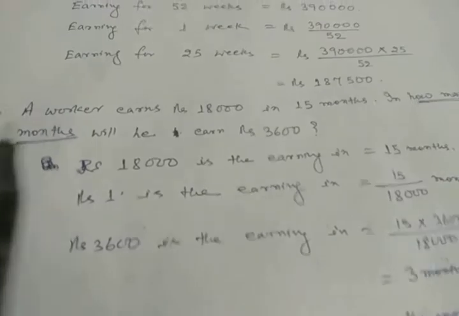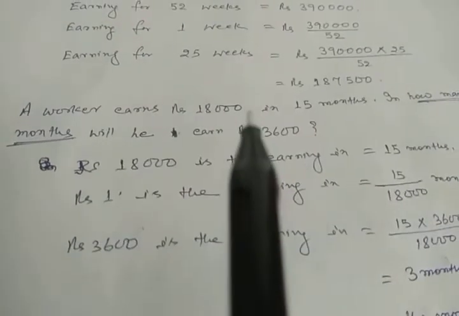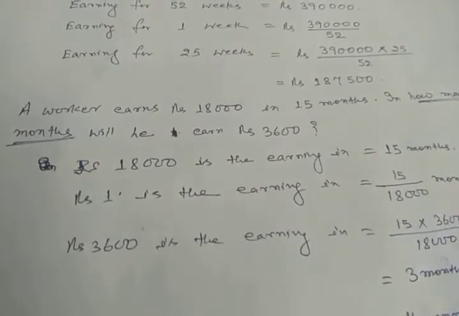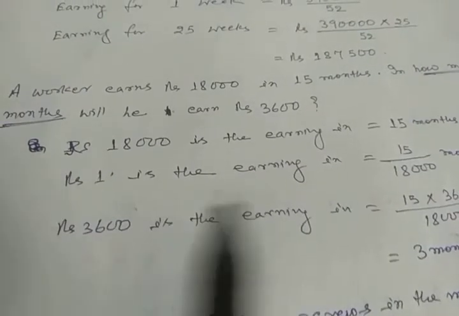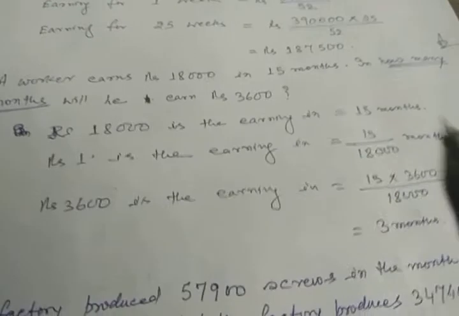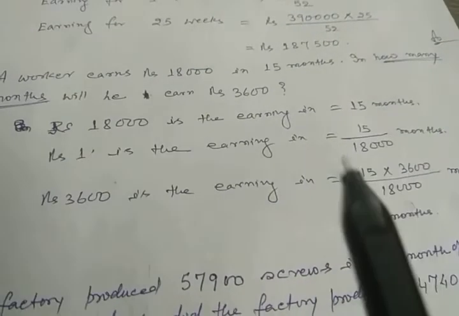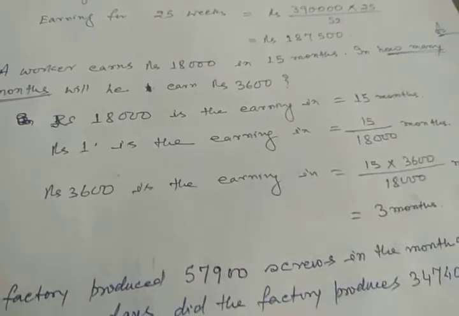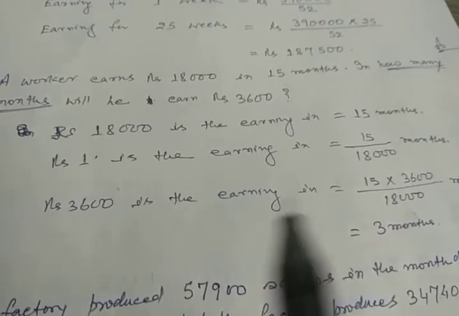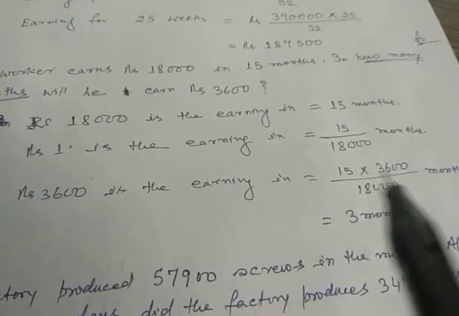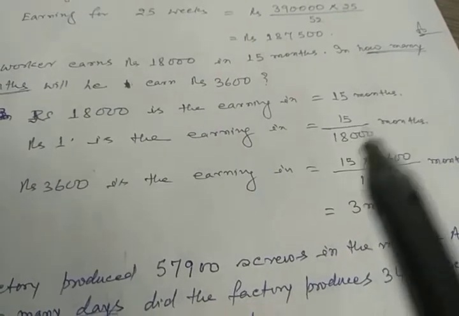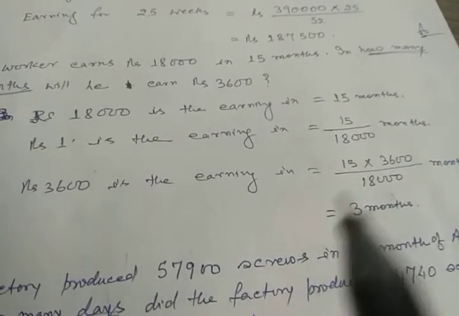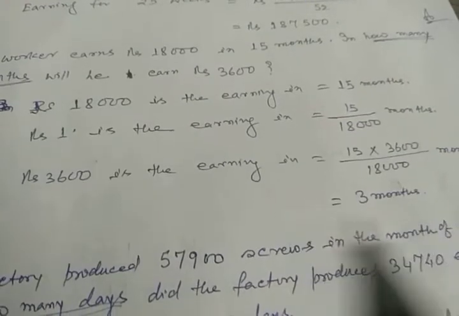So rupees 1 is the earning in 15 by 18,000 months. And rupees 3,600 is the earning in 15 into 3,600 divided by 18,000 months. If you simplify it, your result will come 3 months.